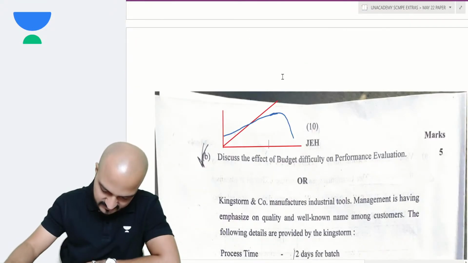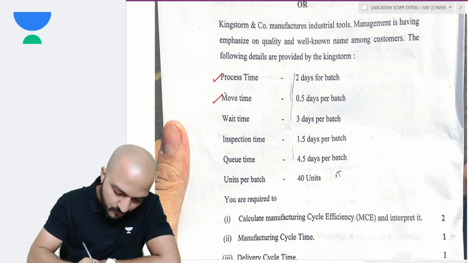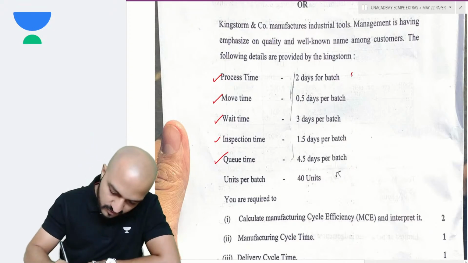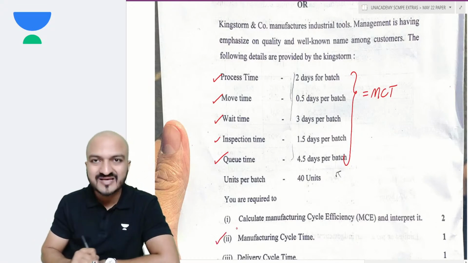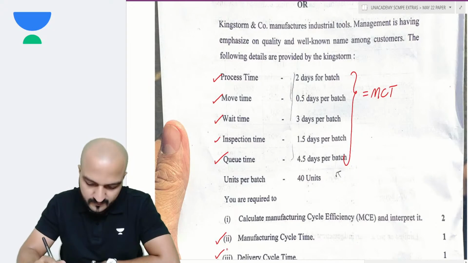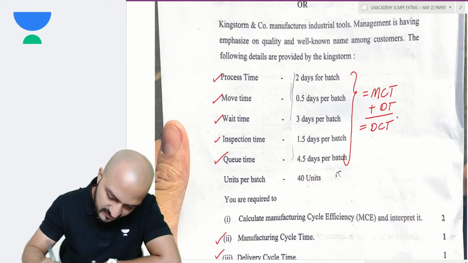I'll show you an easy question. That is, you are given process time, move time, wait time, inspection time, queue time. The total of all these times is called your manufacturing cycle time. In this question, they have asked you manufacturing cycle time and delivery cycle time. Well, delivery cycle time would be manufacturing cycle time plus the delivery time.